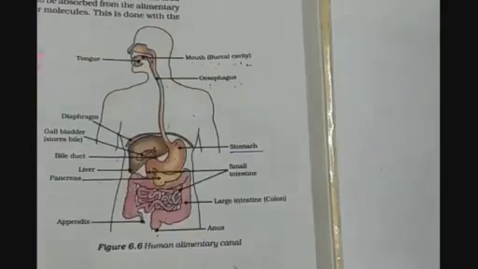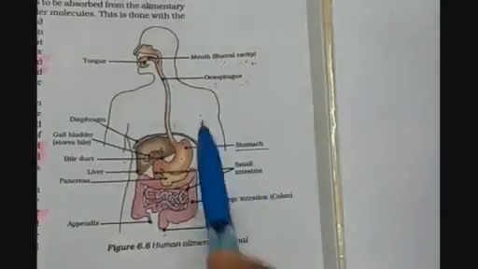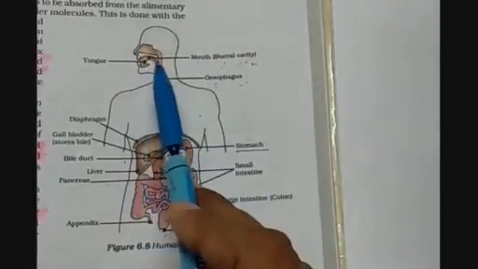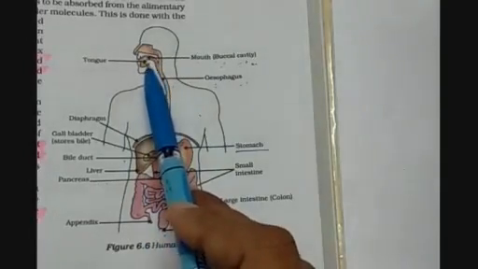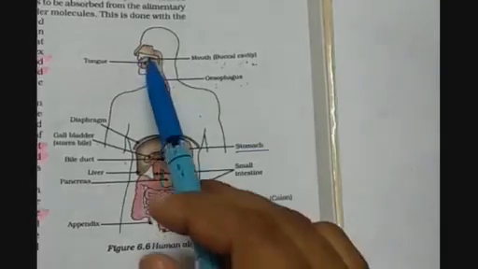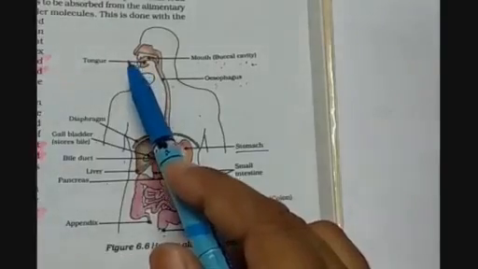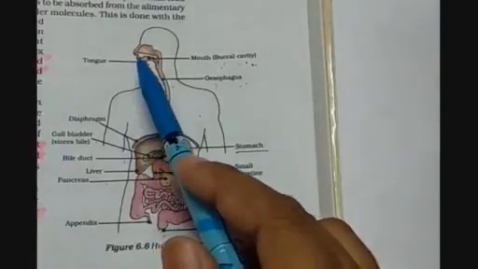Now let's have a quick recap of the human alimentary canal. So we know that this is the buccal cavity or the oral cavity, where the ingestion of the food is taking place. Here we have the teeth and the tongue, which help in chewing the food to make it in a uniform texture.